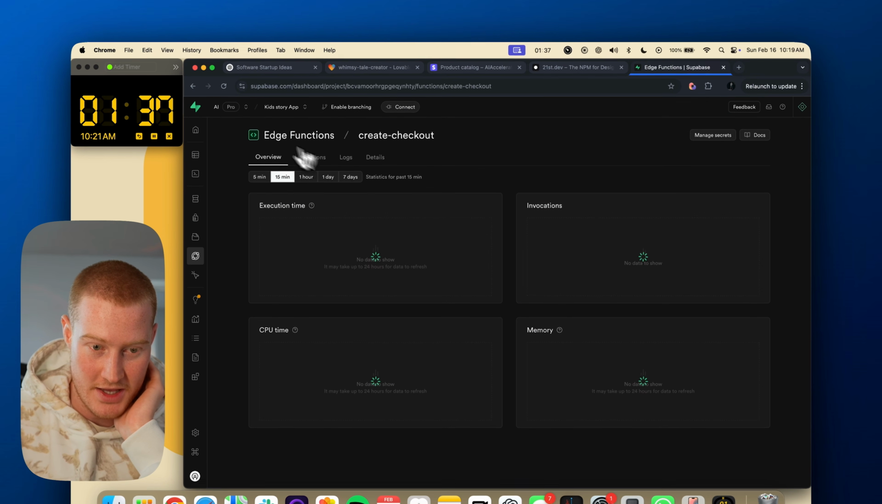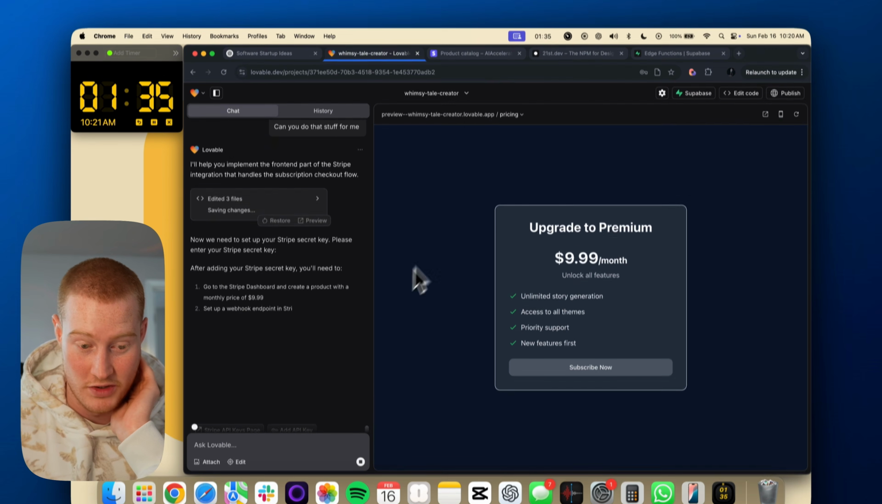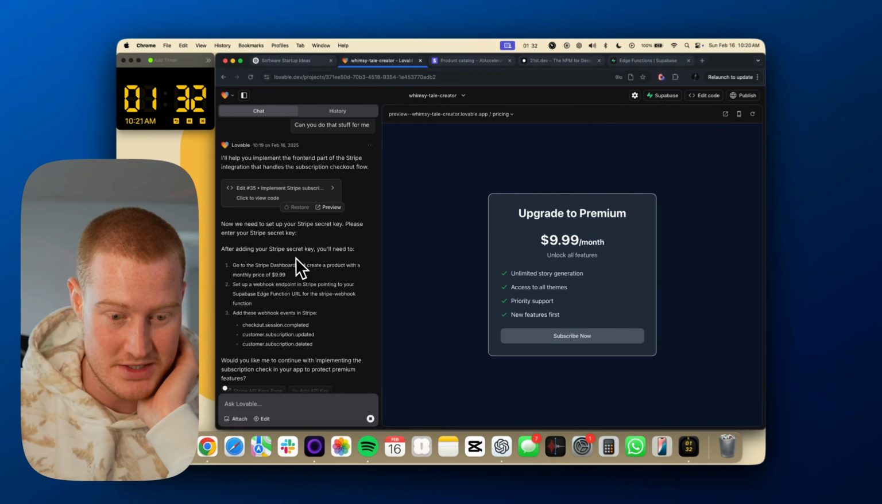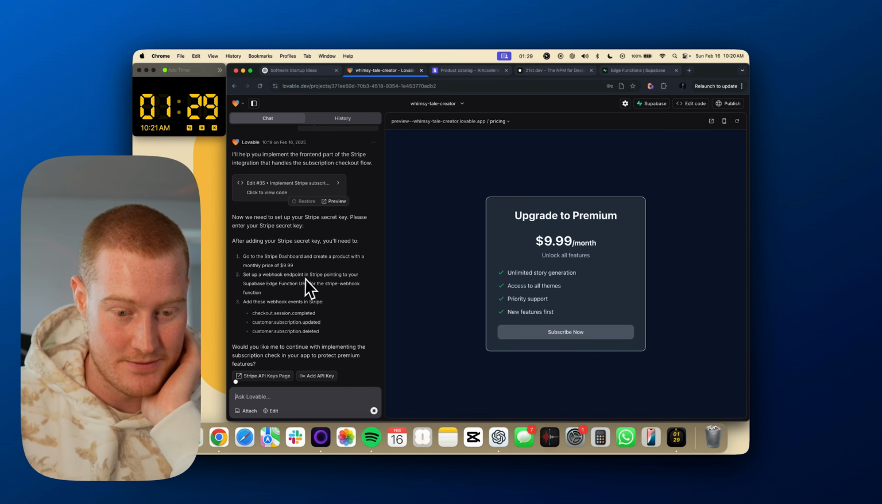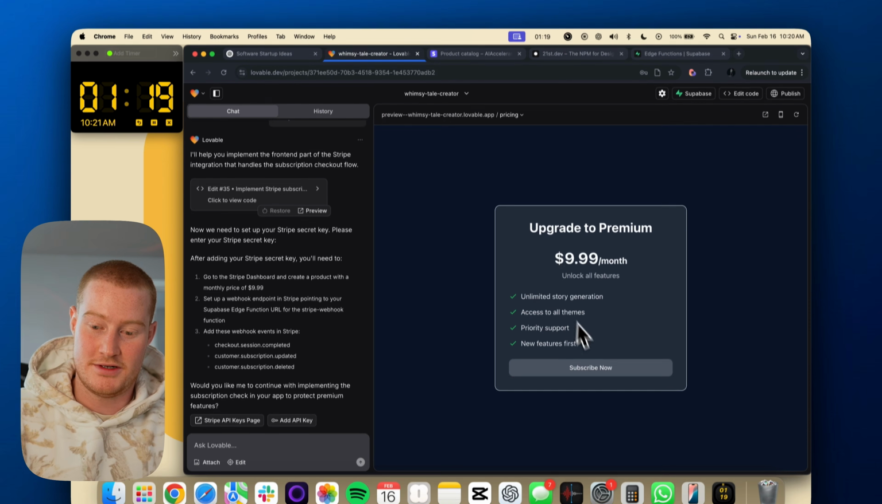Looks like it created an edge function here for the Stripe webhook. We're looking promising. Now we've added this. Please create a product with a monthly price of $9.99. Set up a webhook endpoint. It's not going to work.